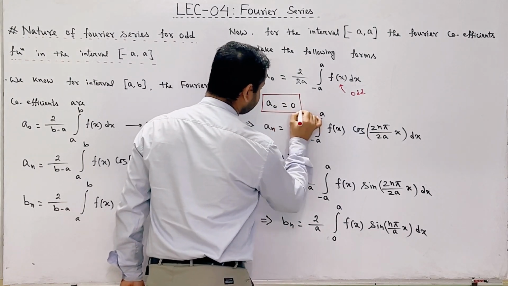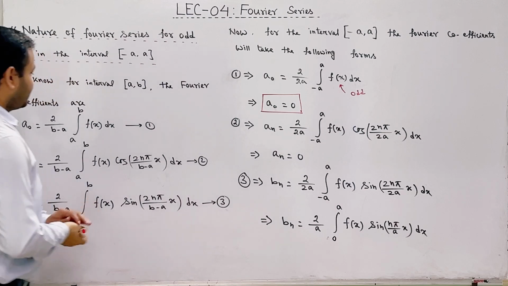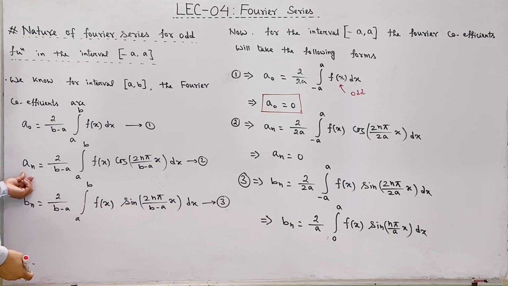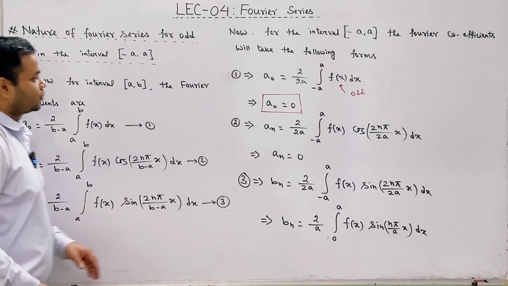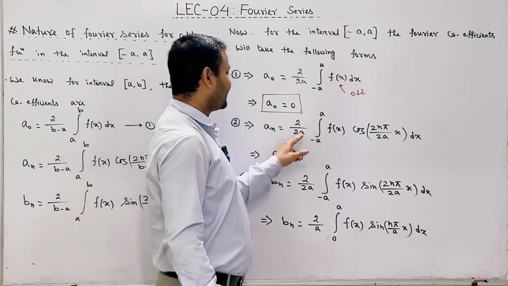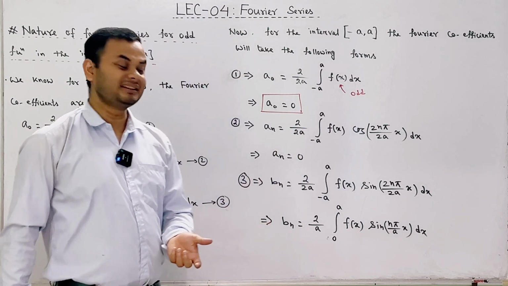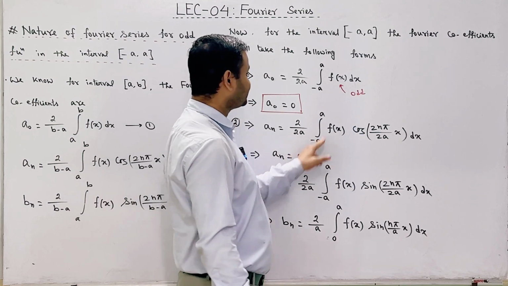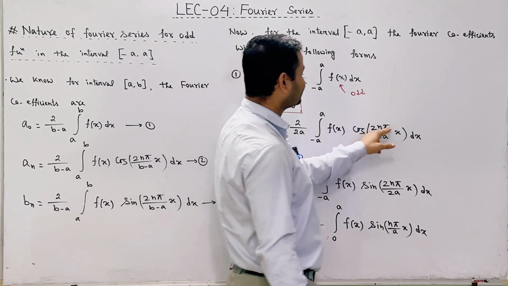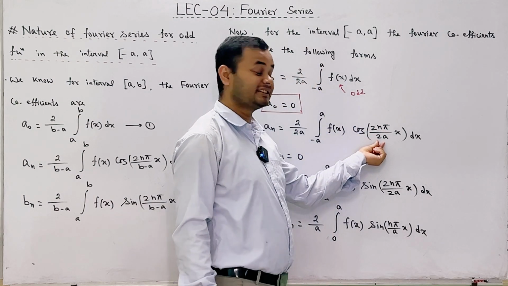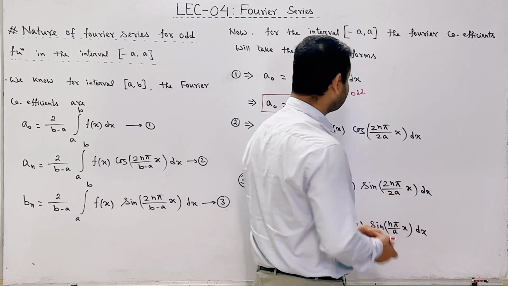Okay. Next, let us find out the value of a n. So for this case we have to take the help of equation number 2. So a n is equal to 2 divided by b minus a. So b minus a means twice a. Integration minus a to plus a f of x cos twice n pi divided by b minus a, b minus a means twice a, into x dx.